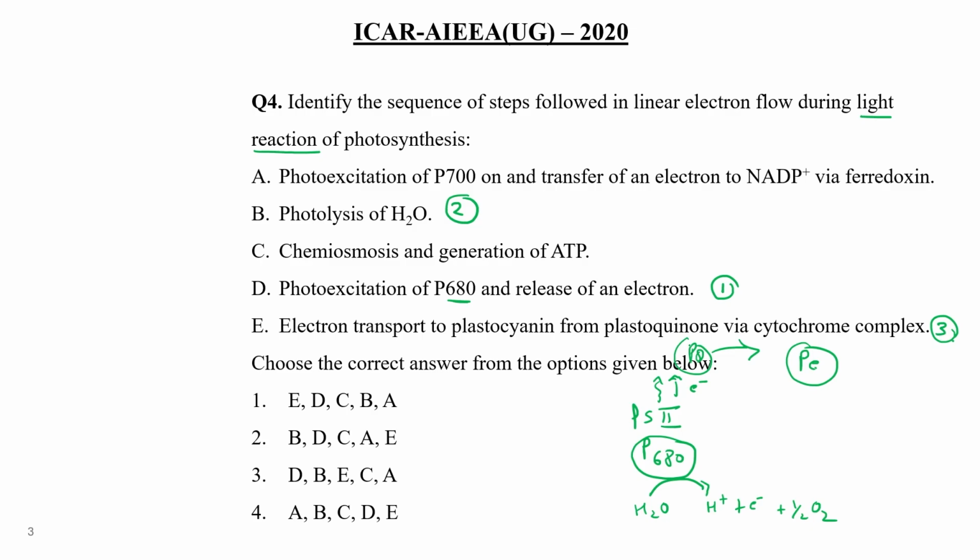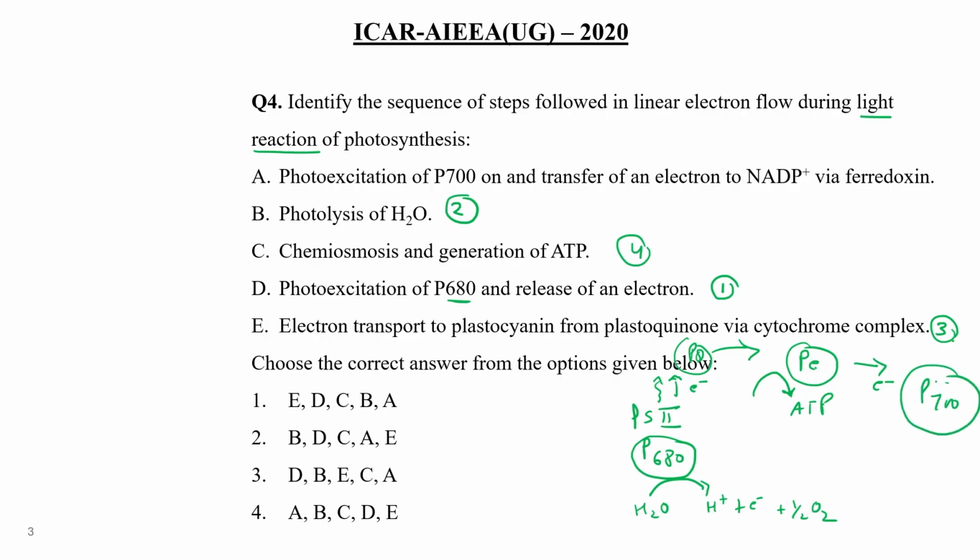And during this process, generation of ATP is also involved. So chemiosmosis and generation of ATP, right? So this one is the fourth step.